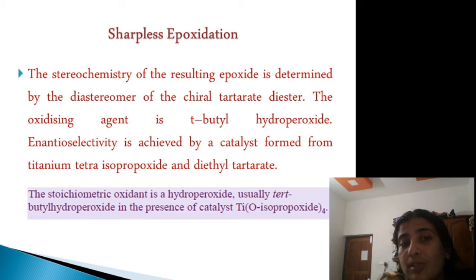Coming to the Sharpless epoxidation, the stereochemistry of the resulting epoxide is determined by the chiral tartrate diester, usually diethyl tartrate, that is DET. The oxidizing agent used in this reaction is tertiary butyl hydroperoxide. Enantioselectivity is achieved by a catalyst formed from titanium tetraisopropoxide and diethyl tartrate, and the catalyst is formed in situ, and the stoichiometric oxidant is the hydroperoxide, tertiary butyl hydroperoxide, in the presence of titanium isopropoxide.